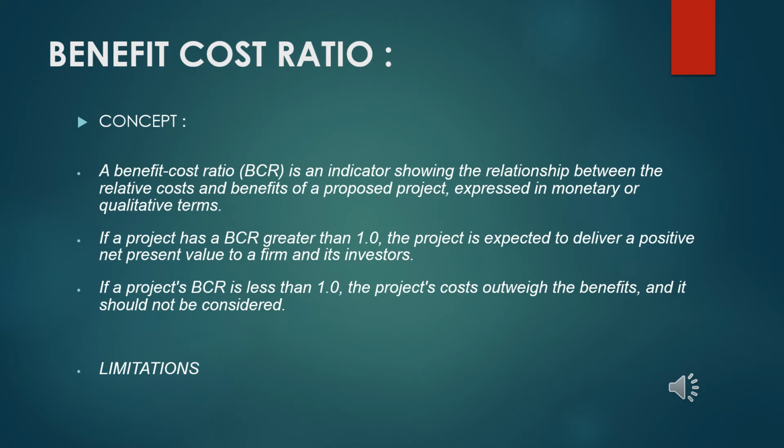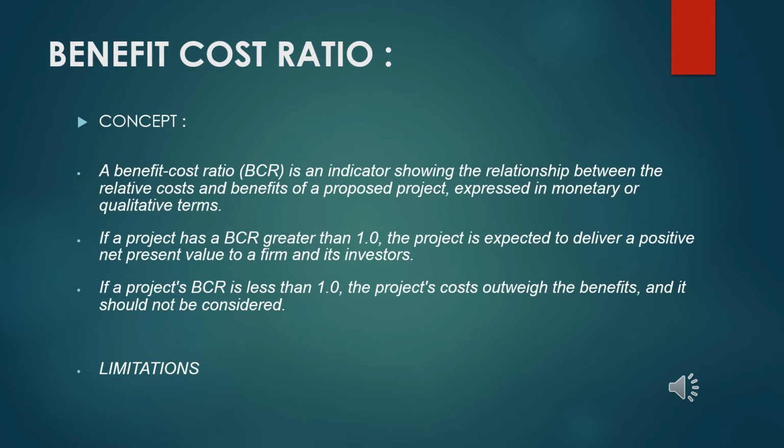And if the benefit cost ratio equals 1, the ratio indicates that the NPV of the expected profits is equal to the cost. That means again the project reaches a no profit, no loss scenario. So the organization generally should not be considering the project if the benefit cost ratio is equal to 1.